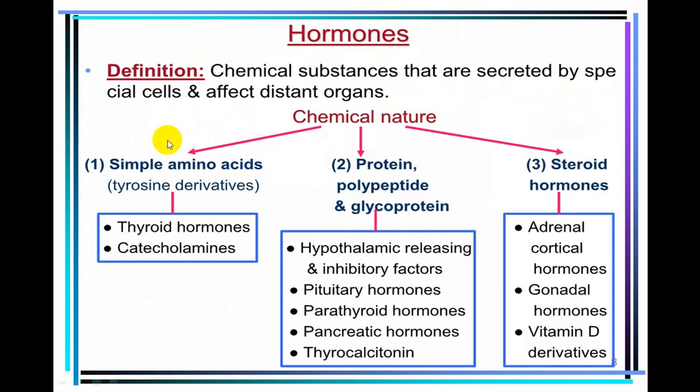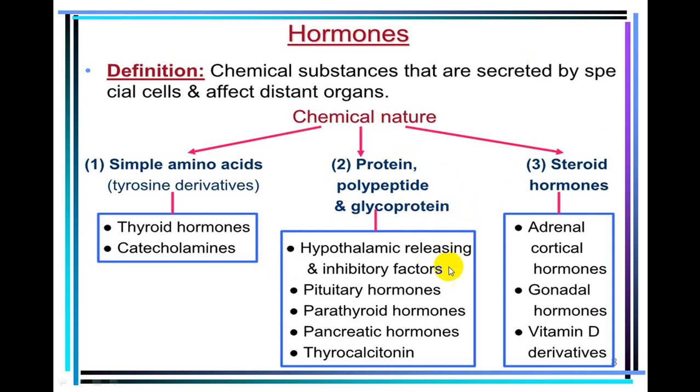They are basically of three patterns, three chemical natures. One, simple amino acids derived from tyrosine, and classical examples derived from the amino acid tyrosine are thyroid hormone and catecholamines. So T3, T4 and catecholamines are the hormones which are simple amino acids. Then there are those which are derived from protein, or from polypeptides, or from glycoproteins.